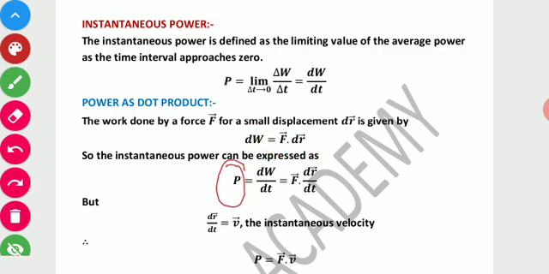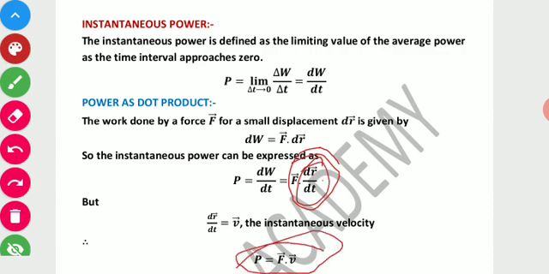We have the formula dW by dt. We put the value of dW here, which is F dot dr, and dr by dt is obviously the instantaneous velocity. So power can also be written as F dot v, that is force into velocity.